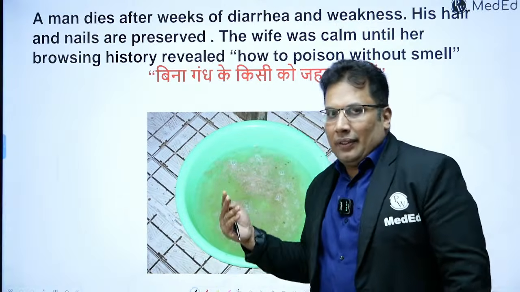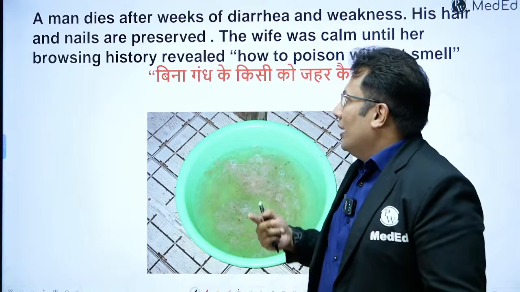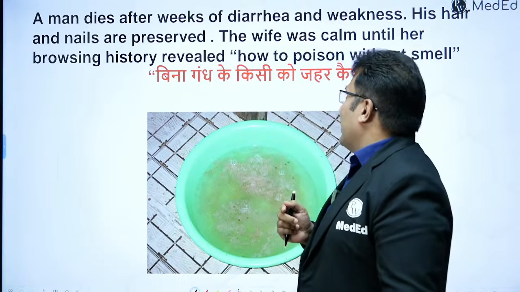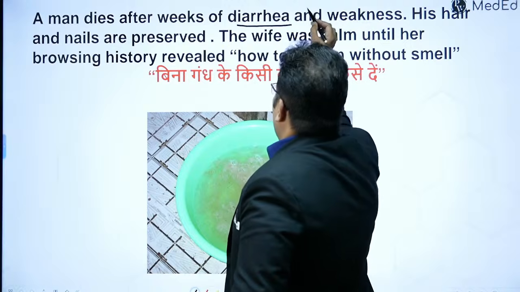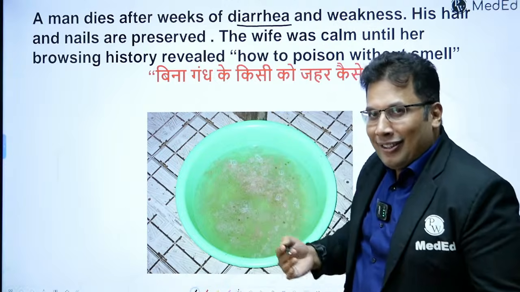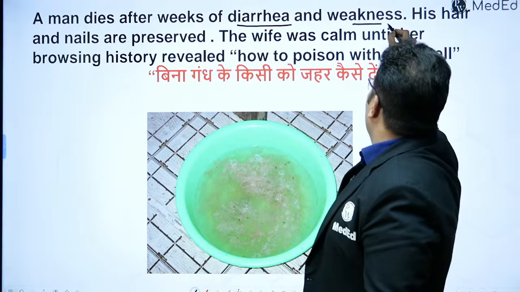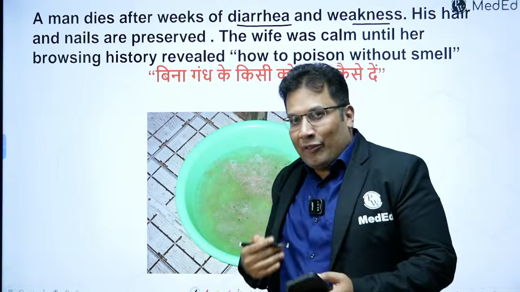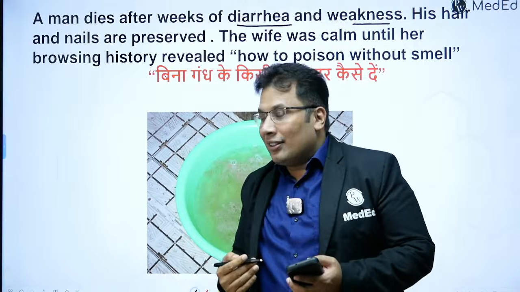So this is one interesting question for you in the beginning. A man dies after weeks of diarrhea. So basically, husband and wife. The man dies after weeks of diarrhea and weakness. After his death, his hair and nails were preserved.